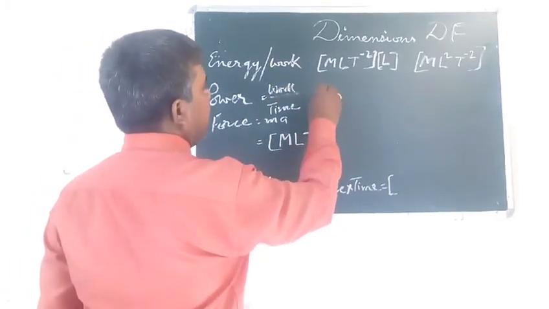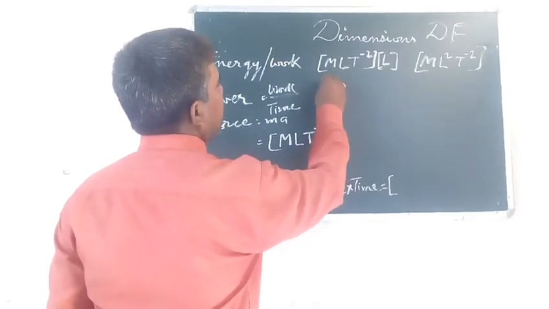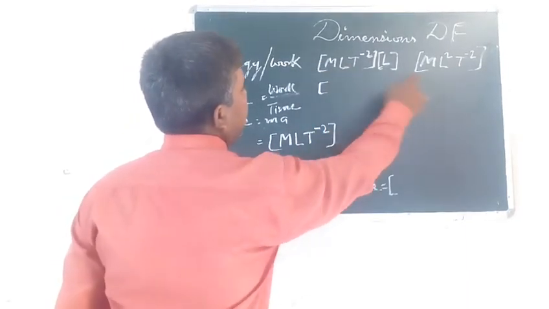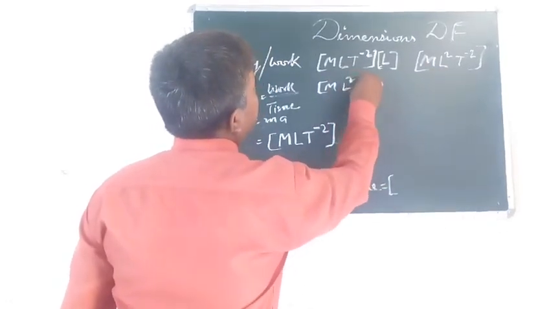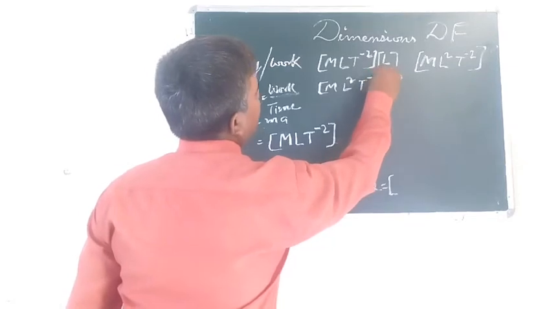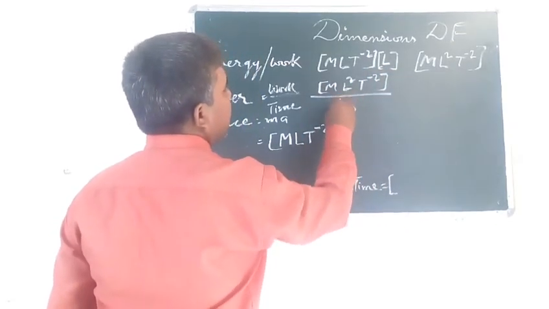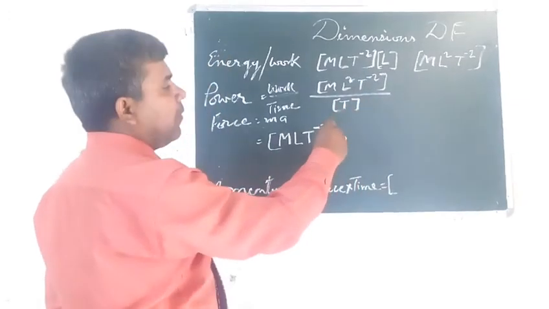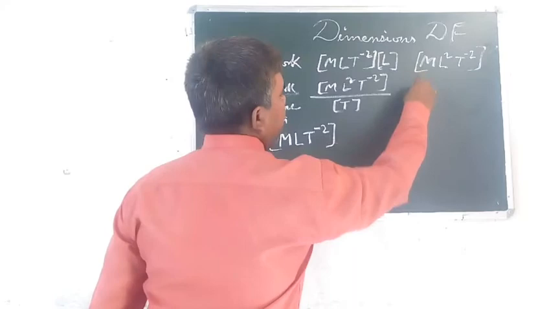This will give the work dimension you have written here, m L 2 T -2, divided by time. And now the dimension formula will be here.